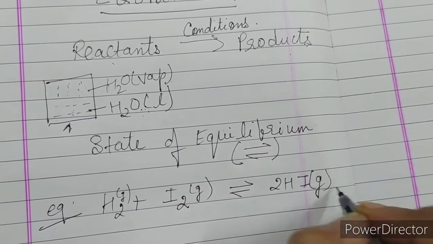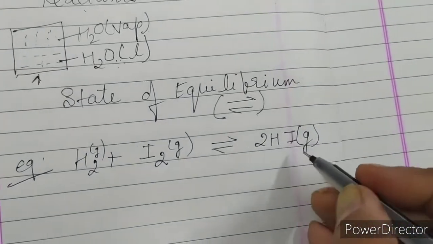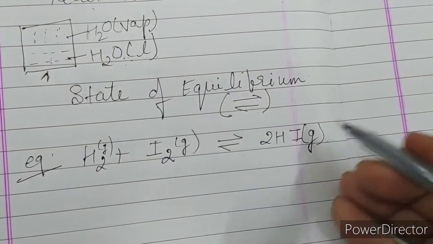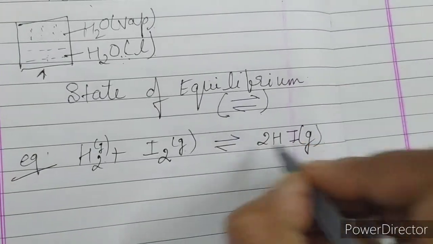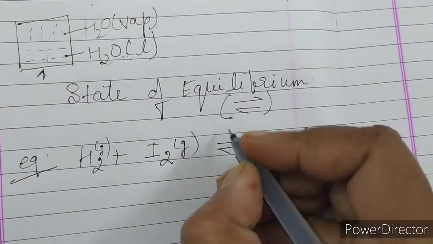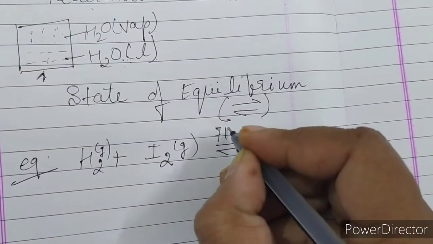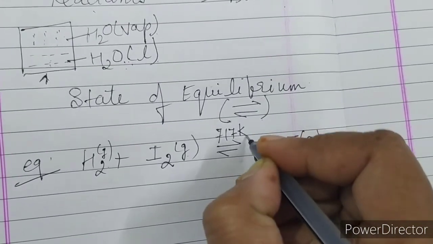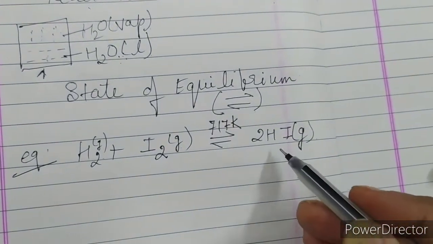Here we are taking it in the form of gas, because gas combines to give gas. When this is dissolved in water, it will give you the acid. So this on heating at 717 Kelvin will give you HI gas.